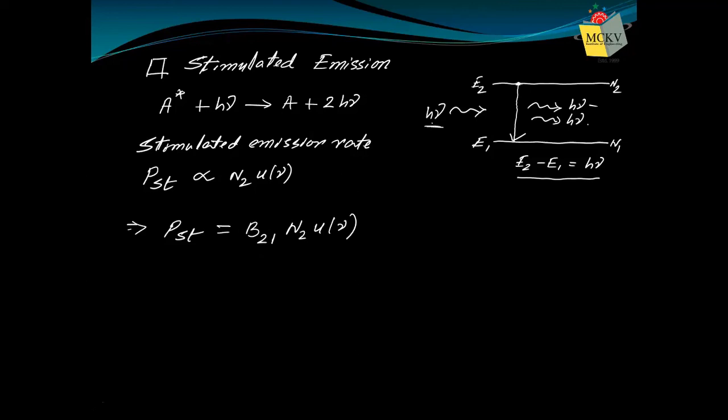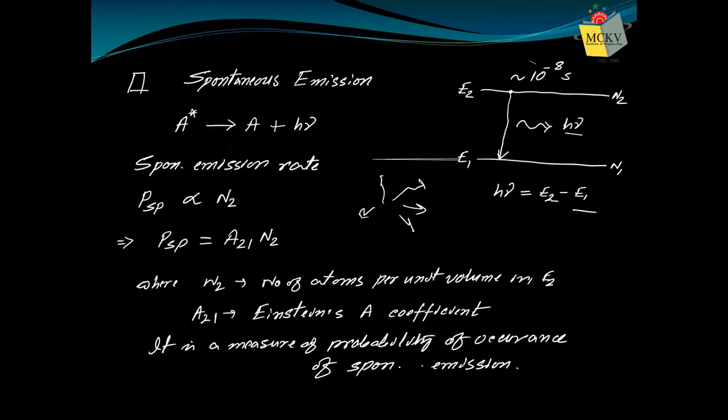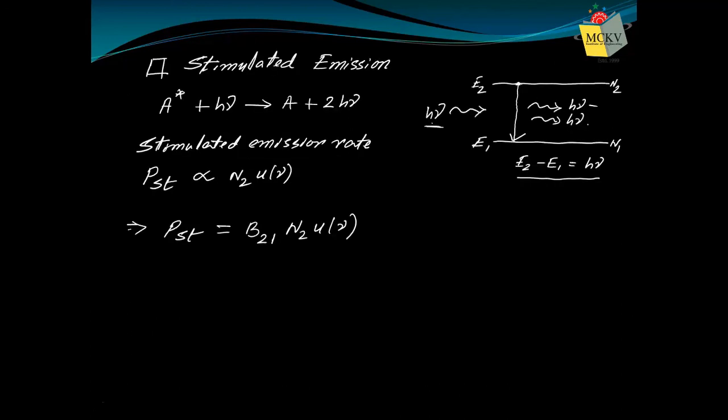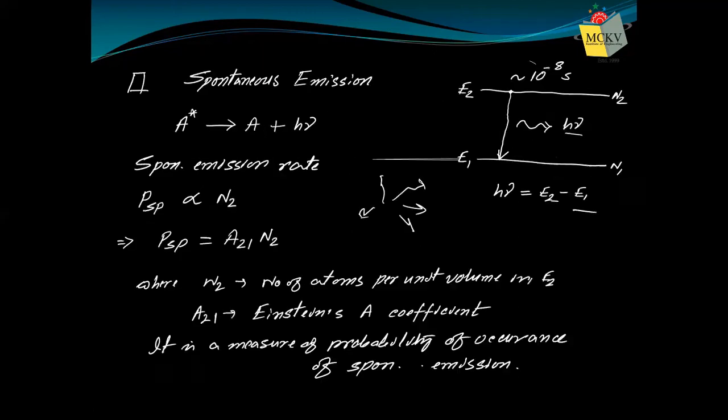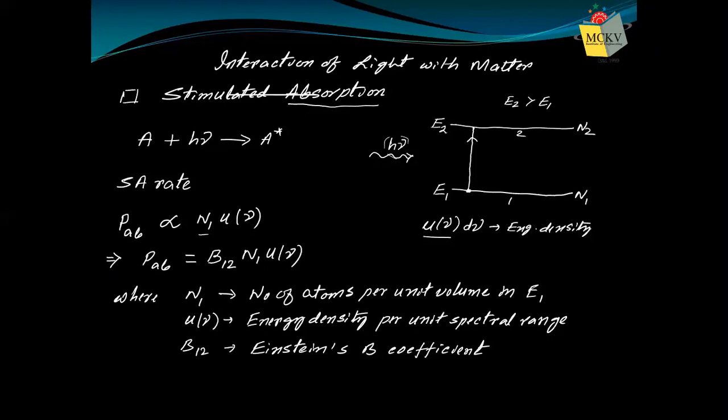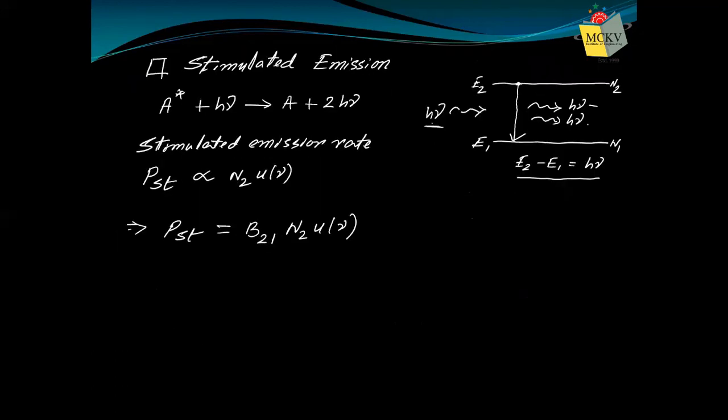Where N2 is the number of atoms per unit volume in the high energy level, U is the energy density per unit spectral length, you have already written, and B21 is the Einstein B coefficient. So you observe we have three Einstein coefficients. One Einstein A coefficient, A21, because the process is from 2 to 1. Then there are two Einstein B coefficients: one B21, which is from 2 to 1, and another B12 coefficient, which is from the 1 to 2 process. So these are our three processes.